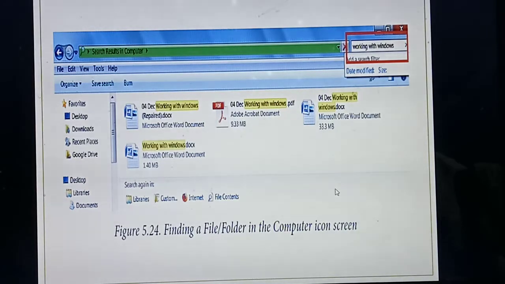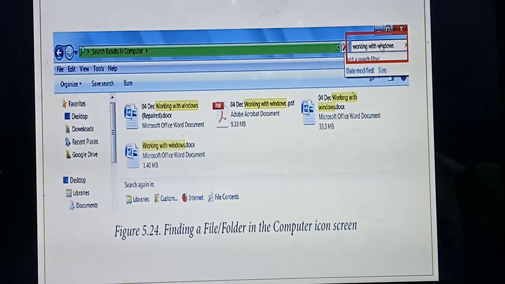Once you click which icon? Computer icon, the screen will open. In this screen, have you seen here? At the top, a white colored portion is there. Have you seen this? In that portion, we call it the search area, or search box. There you need to type the name of the file, whatever it may be. Whichever file you are searching, you need to type that file name here.